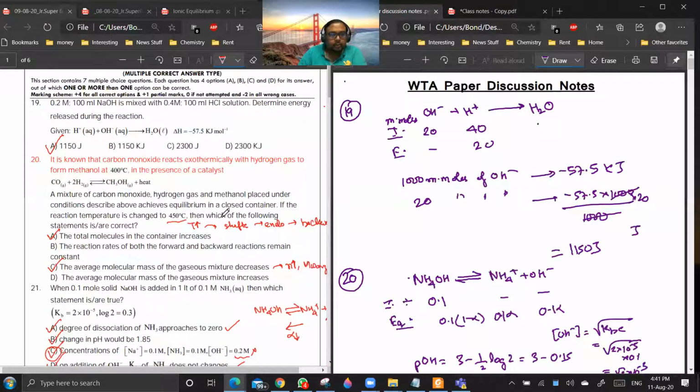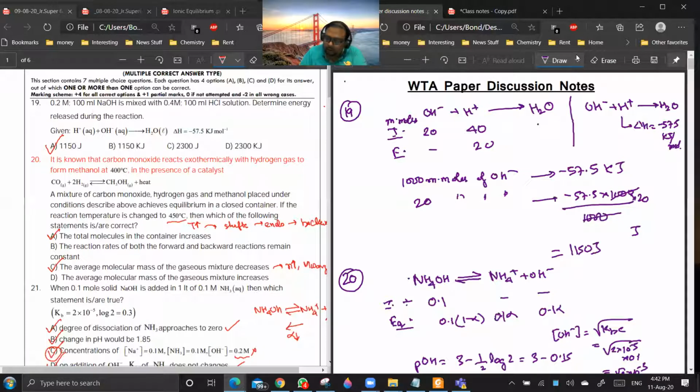Question number 19 and 20. Now you see, 19 is about a reaction between a strong acid and a strong base. Now you see, I know that if 1 mole of strong base is reacting with 1 mole of a strong acid and it is forming water, delta H for this reaction is minus 57.1 kilojoule per mole.